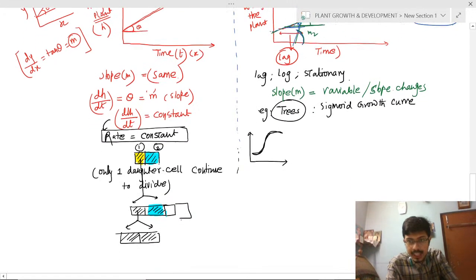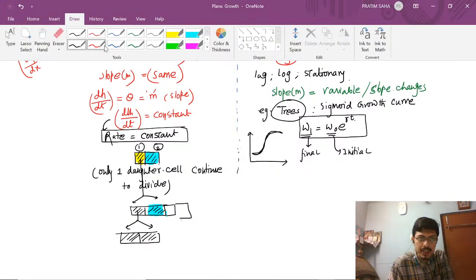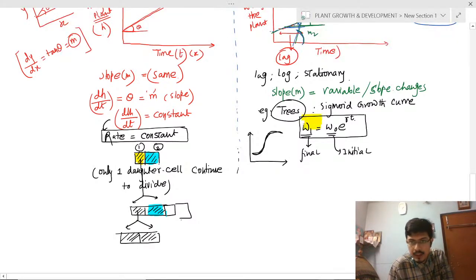What will be the formula of this? If there is a log phase, the weight of the plant is rising exponentially. So what will be the formula? W1 equals W0 e to the power rt. W1 equals the final size, and W0 equals the initial weight. e is the exponential function.